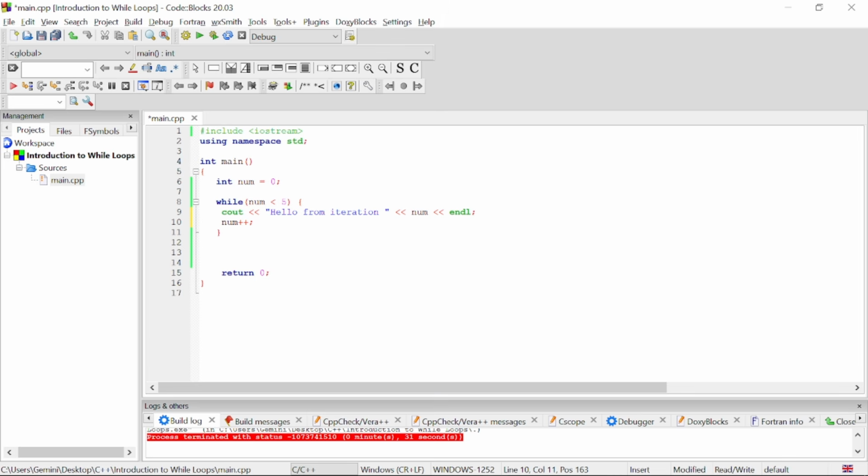So the next time it comes to check for the expression, it is going to be 1. Is 1 less than 5, which is true. So we are going to execute this line of code, and this time around you see 1. So it will run till it gets to 4, and 4 is also true. So we execute this, then it will increment this to 5. So it comes and checks again. Is 5 less than 5? Which is no. It's false. So we will break out of this loop, and then we can output a statement that we are out of the while loop.